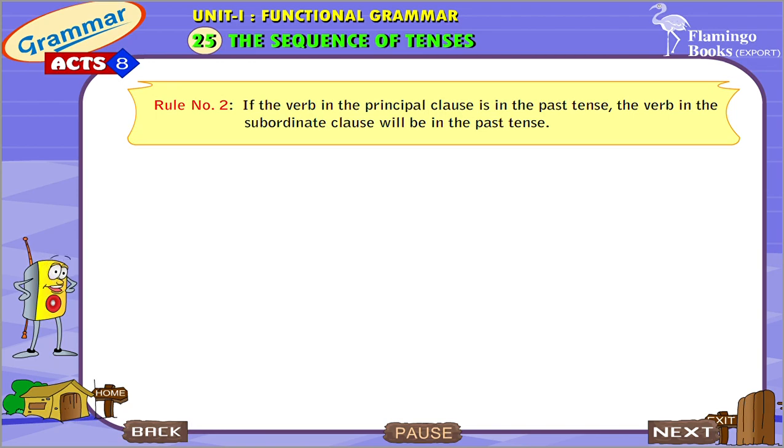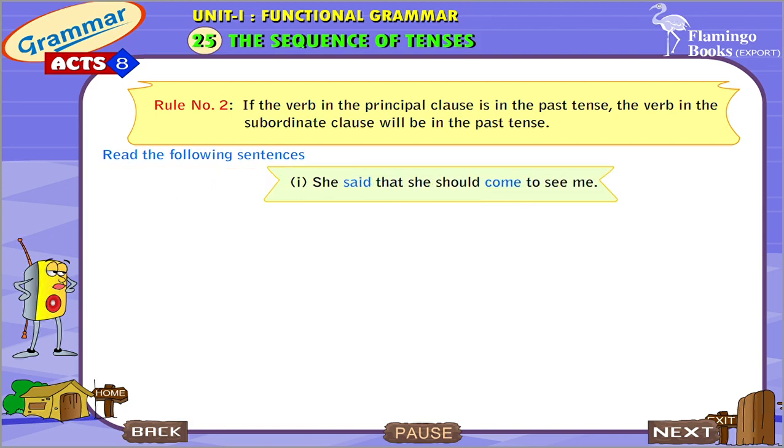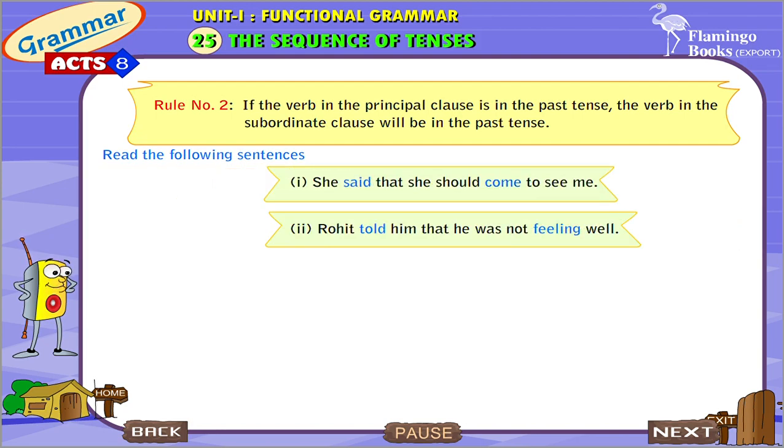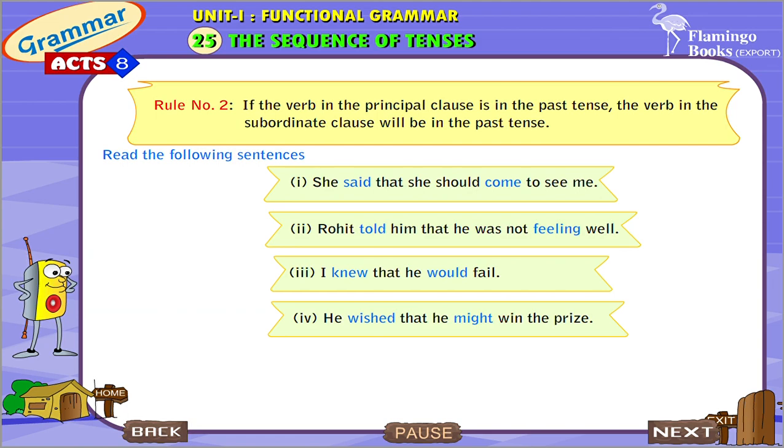Rule number 2. If the verb in the principal clause is in the past tense, the verb in the subordinate clause will be in the past tense. Read the following sentences. She said that she should come to see me. Rohit told him that he was not feeling well. I knew that he would fail. He wished that he might win the prize.